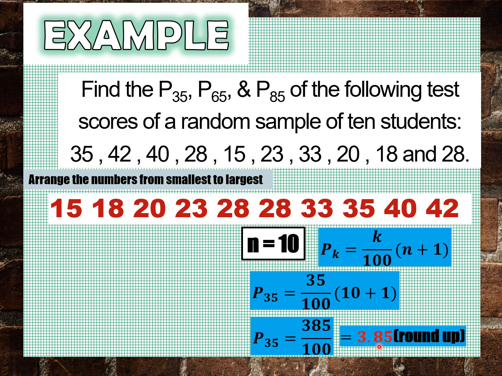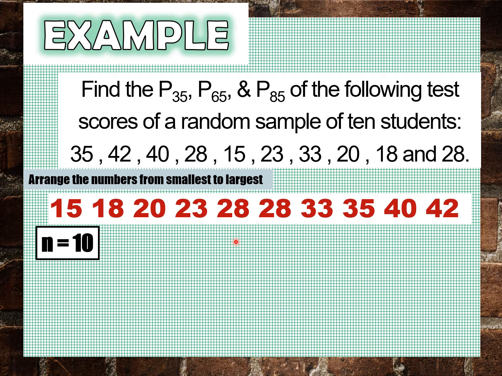So, dahil nagsusolve tayo sa left side ng 50th percentile, it means round up tayo. So, yung pang 4th data, which is 23, yung ating magiging 35th percentile.